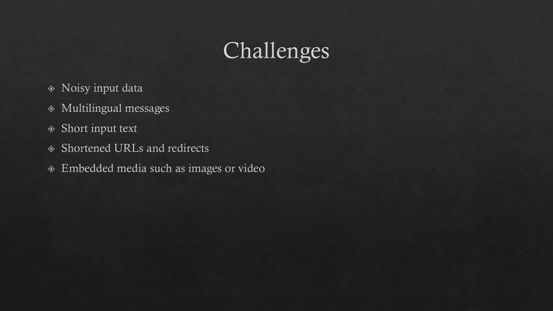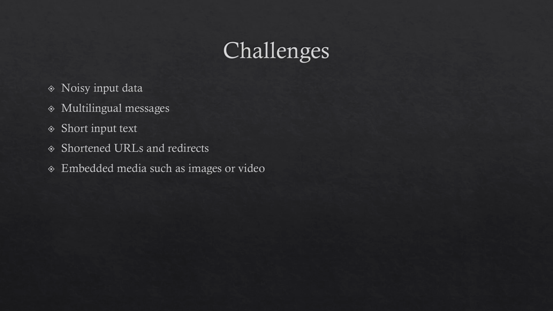There are many challenges for this project, first being noisy input data. Because we're dealing with tweets, the language used is very informal and misspellings are common, meaning that we can't rely on dictionary lookups and stuff of that nature. The second is the presence of multilingual tweets in the dataset.